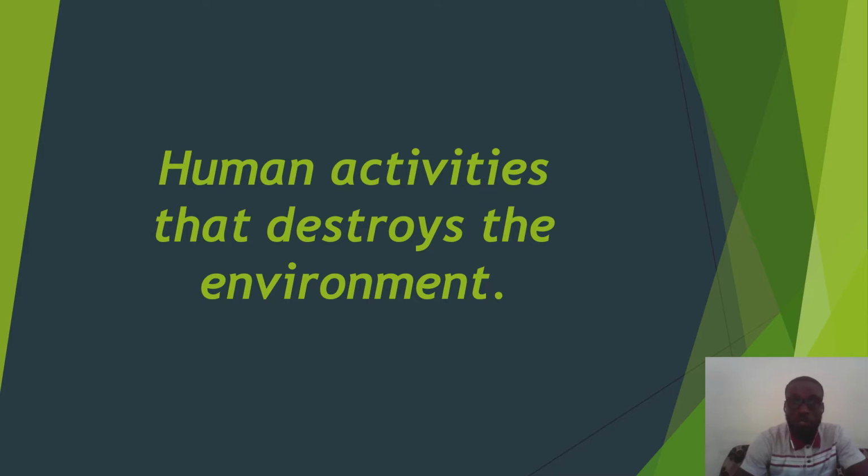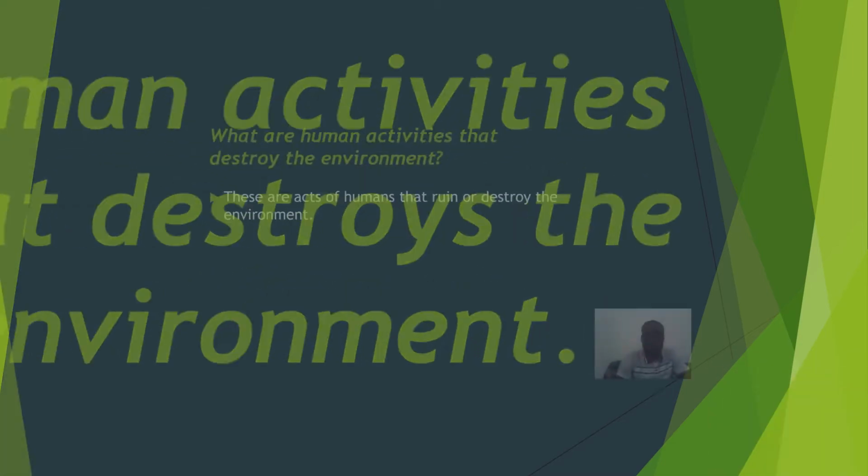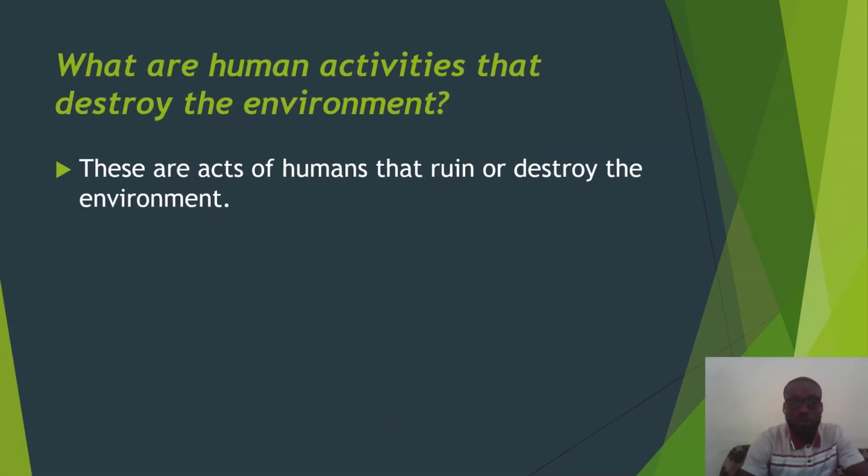So today we shall be learning about human activities that destroy the environment. Good. So when we say human activities that destroy the environment, what are they? These are acts of humans that ruin or destroy the environment.